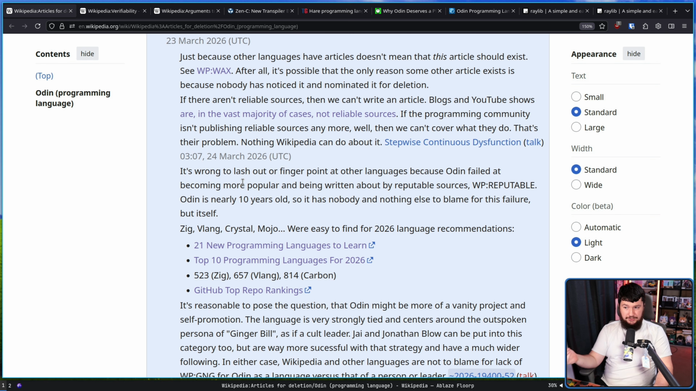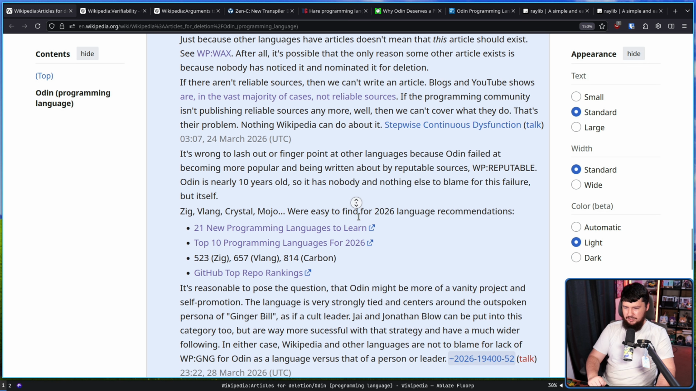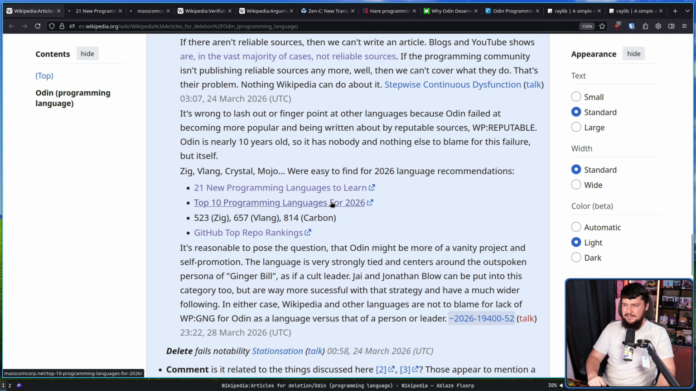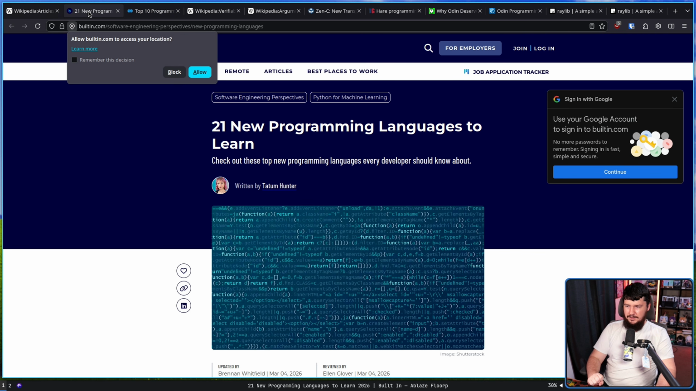From the next person: It's wrong to lash out or finger point at other languages because Odin failed at becoming more popular and being written about by reputable sources. Odin is nearly 10 years old, so it has nobody else to blame for this failure but itself. Zig, VLang, Crystal, Mojo were easy to find for our 2026 language recommendations, linking to these articles here.